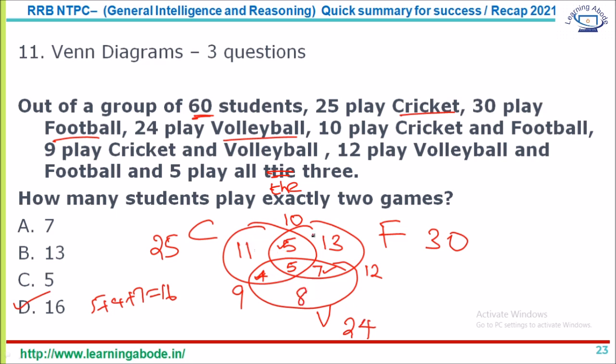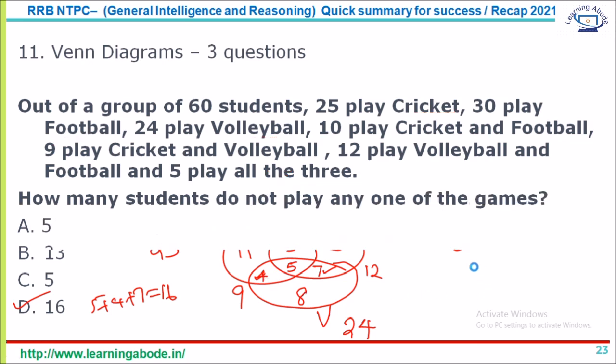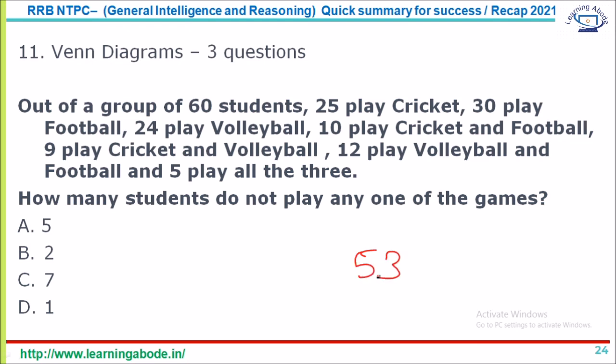So if you add all the values in the circle, you will get 16, 29, 36, 41, 45 and 53. So that's 53 people who play at least one of the games. Total it's given as 60, so 60 minus 53, so 7 people do not play any of the 3 games. That's answer option C. So I'm just skipping the third question.